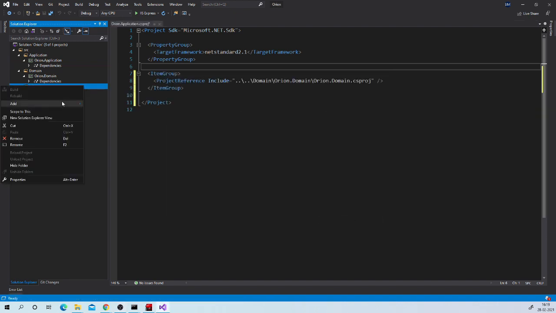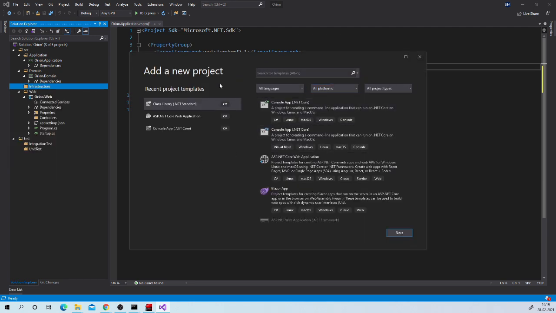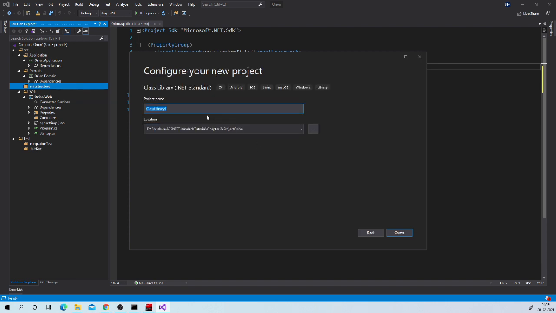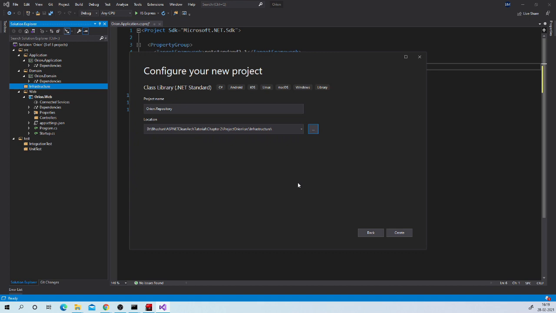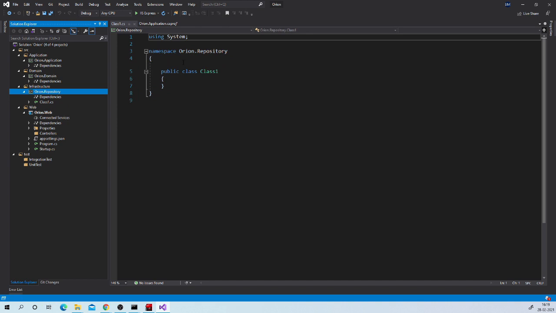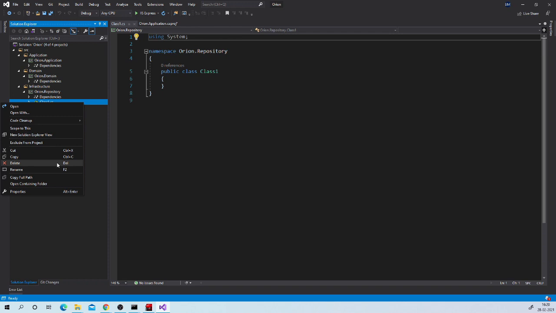Inside infrastructure folder, let us add project for our repository. I am naming it as orion.repository. Select appropriate folder. Delete this class.